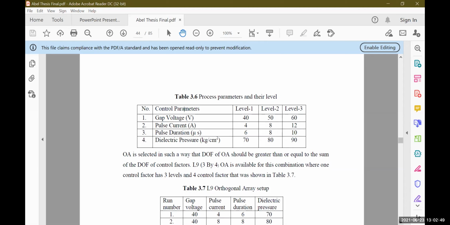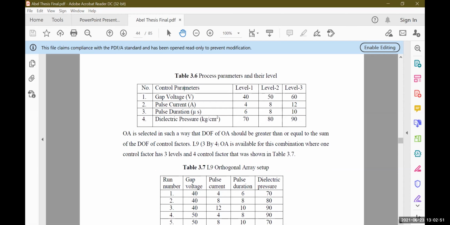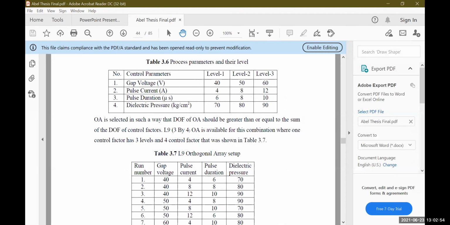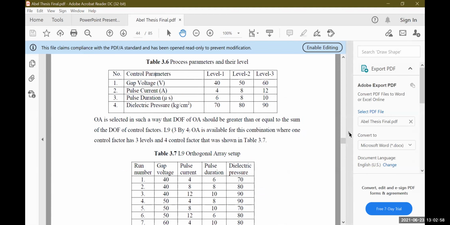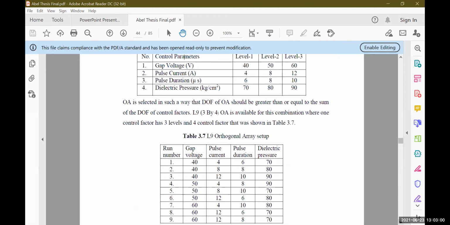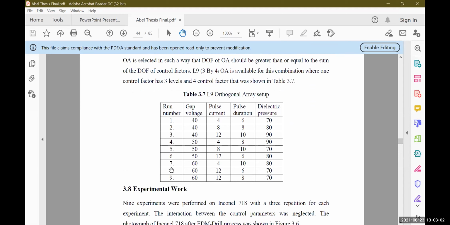In that case, he has used the L9 orthogonal array. Here you can say there is a total of 9 runs only, and this experiment was repeated 3 times. That means by performing only 27 experiments, you can have enough data to make some results or inferences out of that.